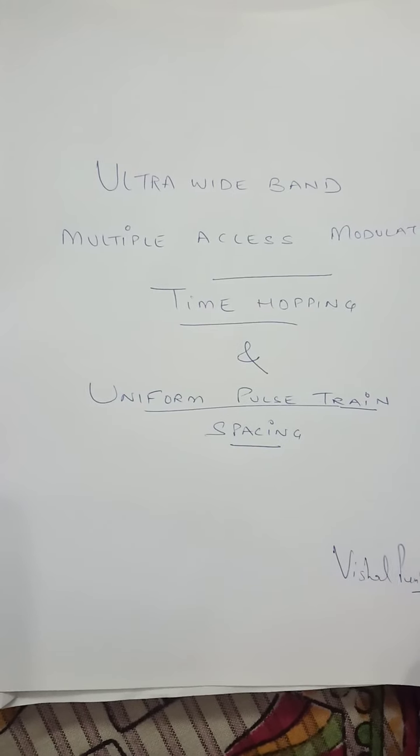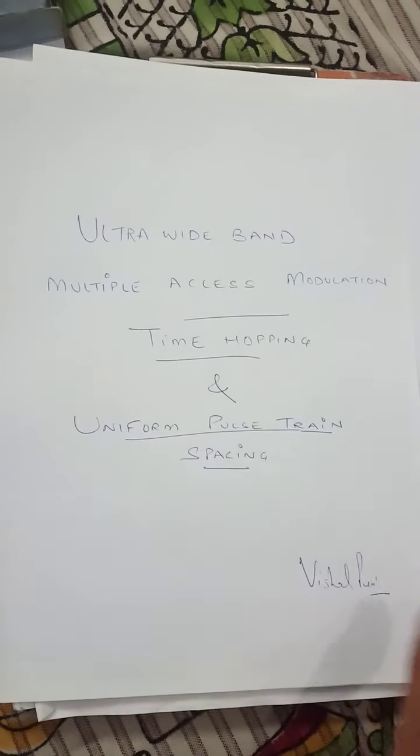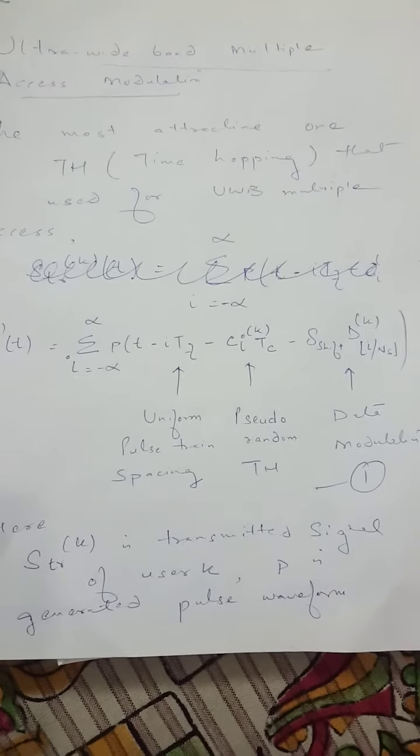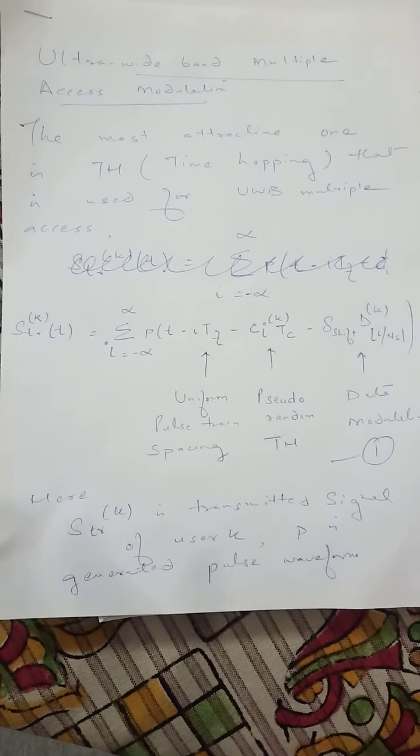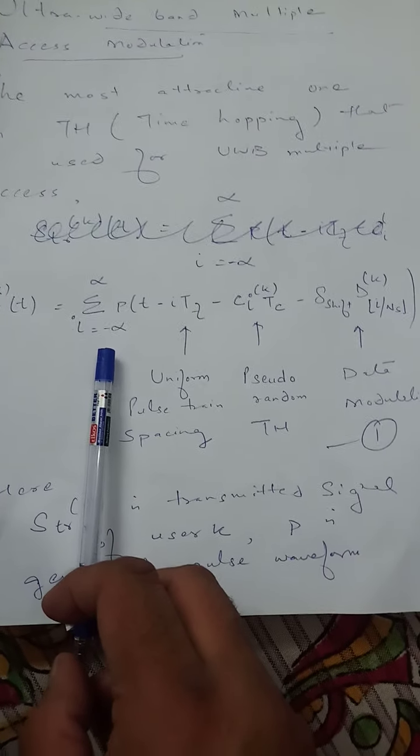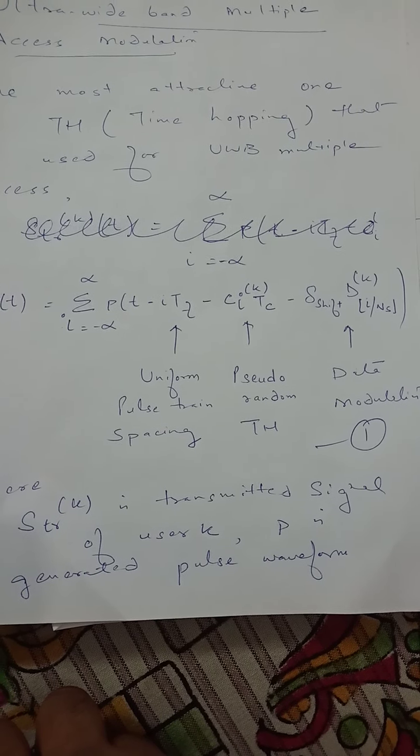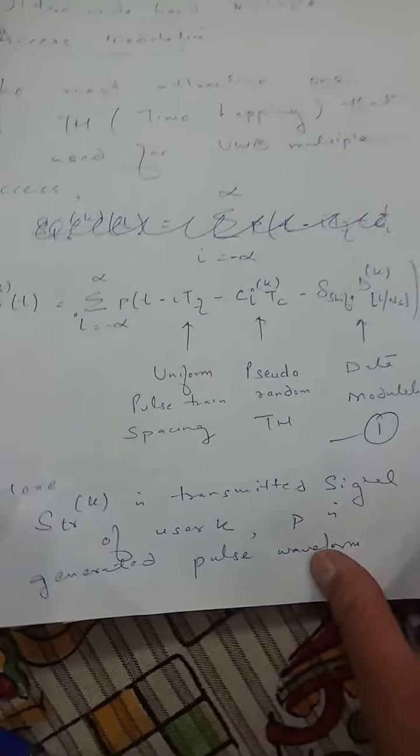So to start with, we will start with time hopping scheme and a uniform pulse train spacing. Well, students, the most attractive scheme for multiple access is time hopping, that is used for ultra wideband multiple access. So when we talk about ultra wideband multiple access in case of time hopping, the value of s(t) is equal to summation i from minus infinity to infinity, this equation. Well, this equation consists of three important parts, that is a uniform pulse train spacing, a pseudo random code, and a data modulation.